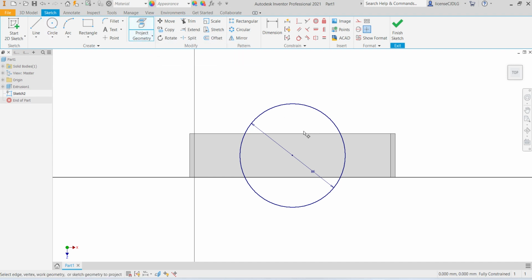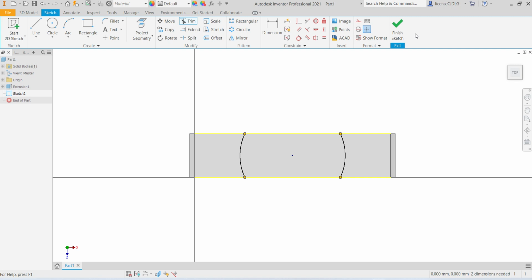Select project geometry, select this line and this line. Select trim, trim this line and this line. Select vertical constraint, select horizontal constraint, give the dimension R43 and also give the equal constraint. The sketch is fully constrained. Finish sketch,